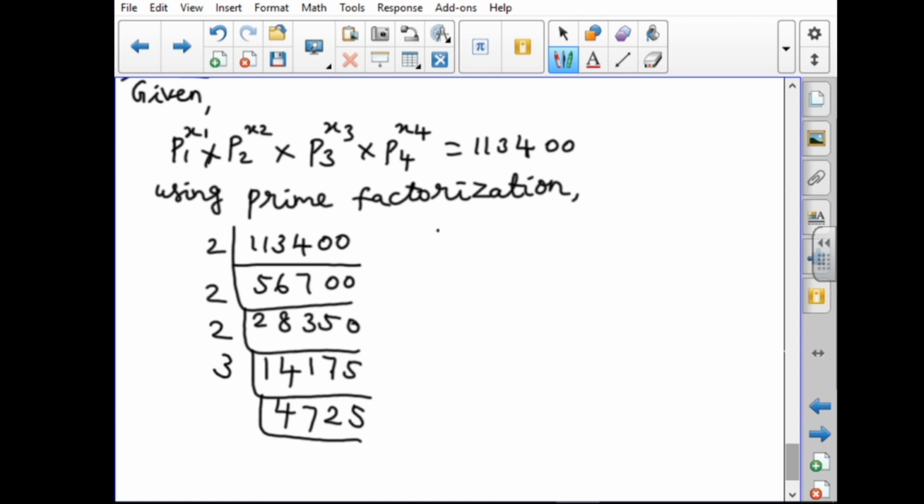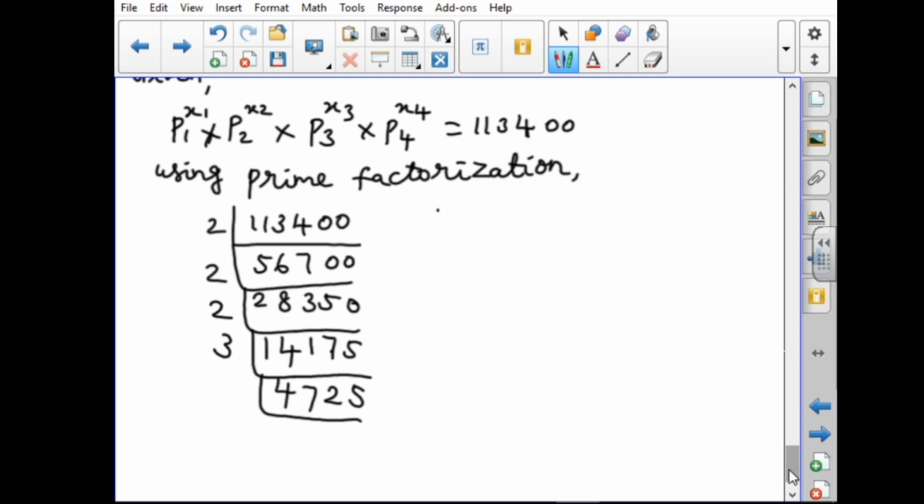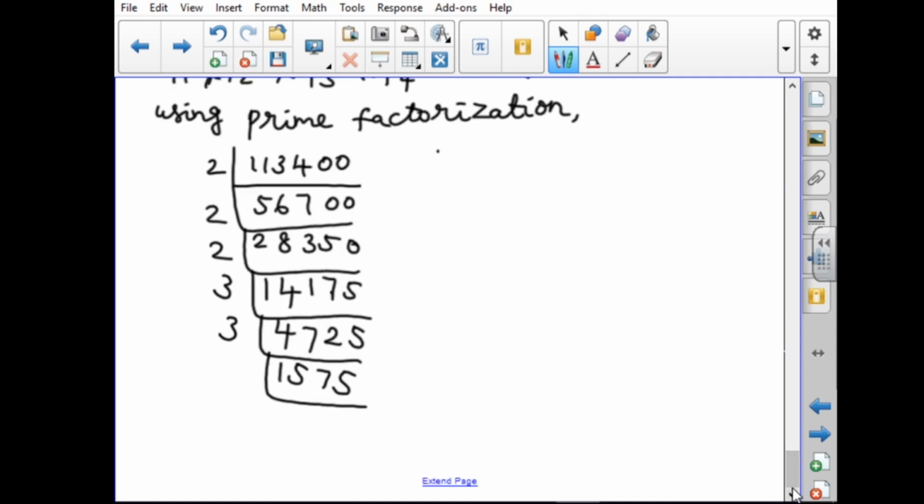Again it is an odd number, and it will be divided by 3 again. 1 plus 5, 6, 13, 18.